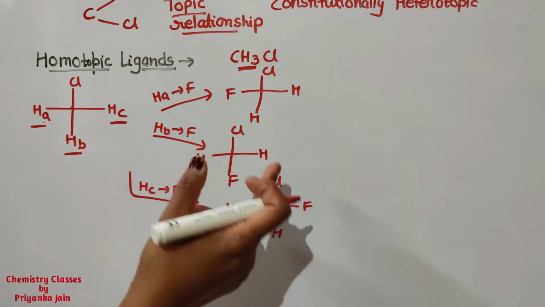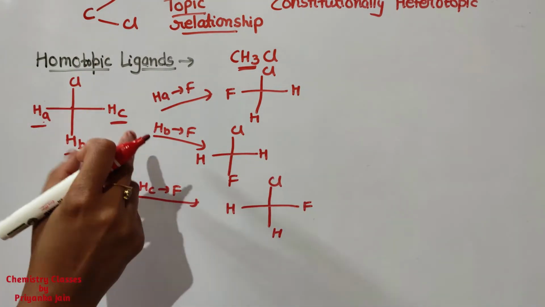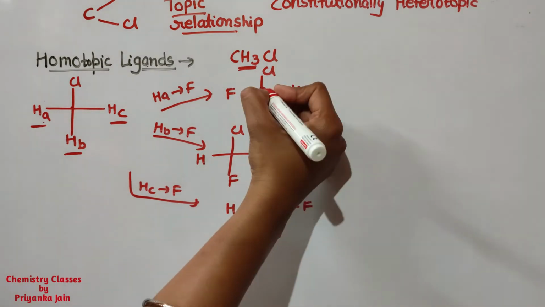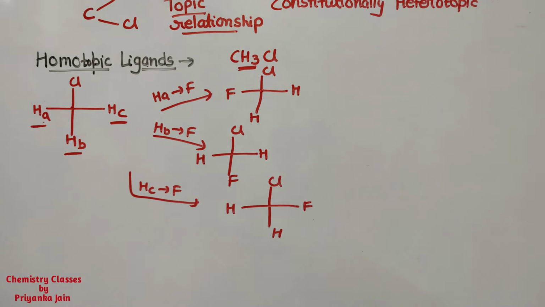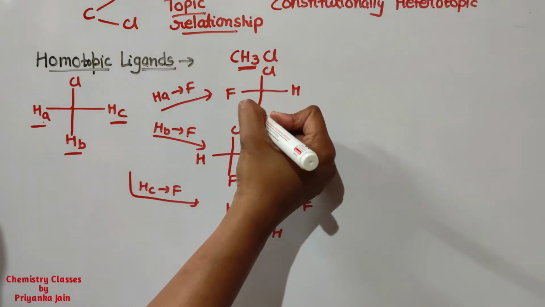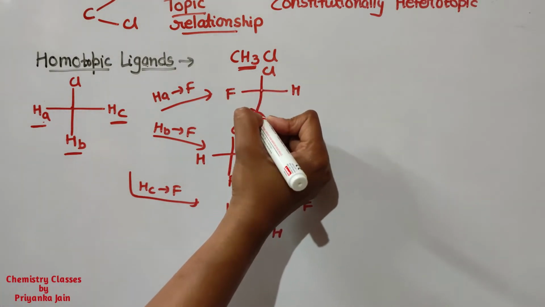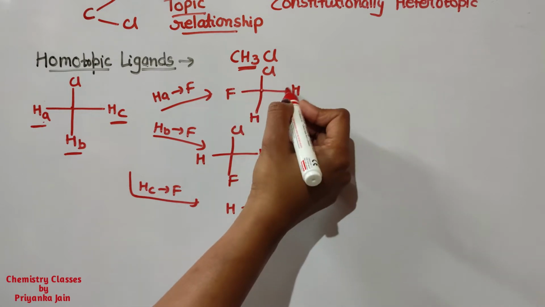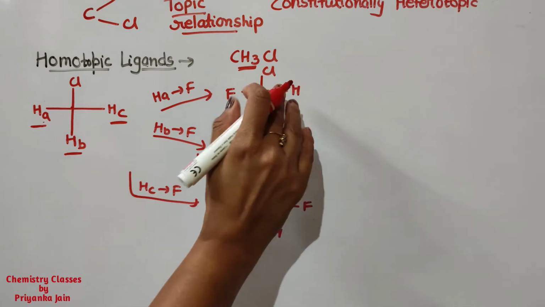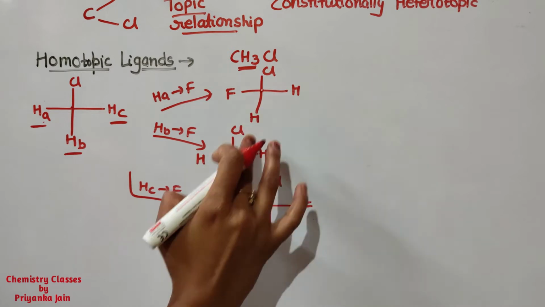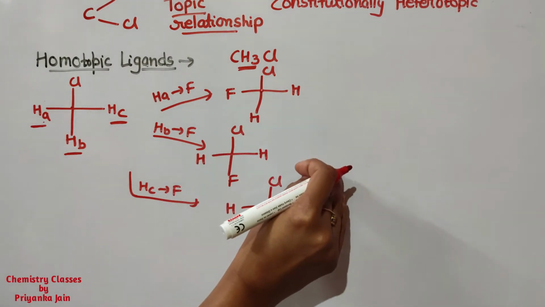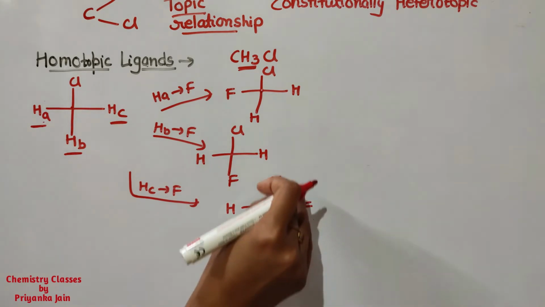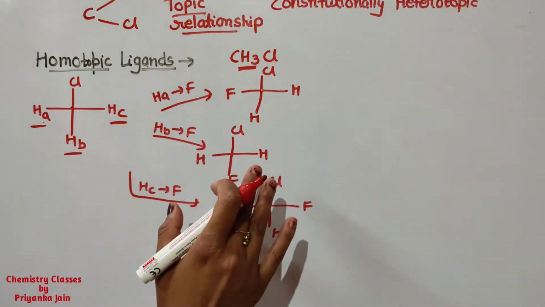What is a chiral center? I told you in my previous lecture: a chiral center means any center where four different groups are attached. But you can see in this molecule, this is the center and two hydrogens are attached, so no chiral center is generated. Same in this case, same in this case. It means these three molecules are identical.